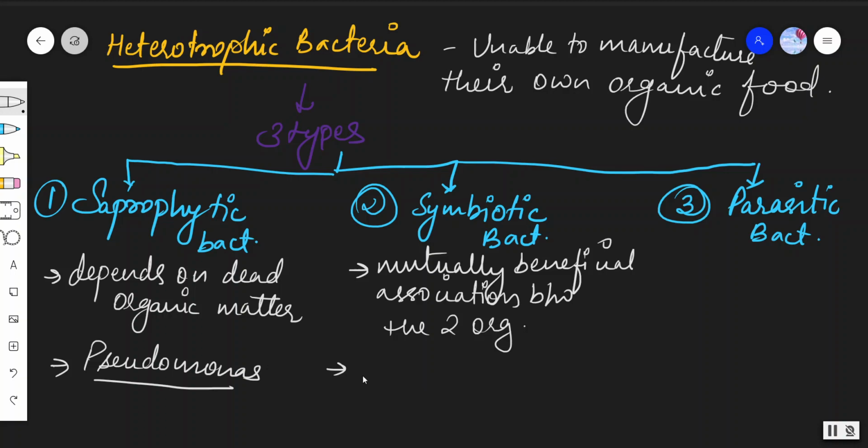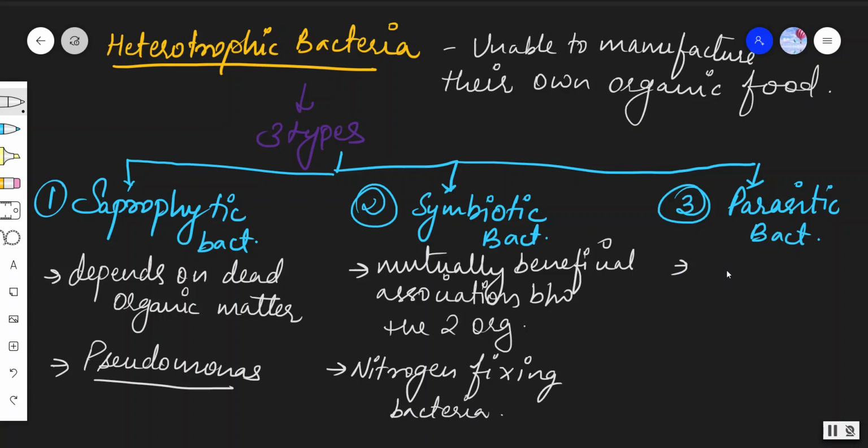For example, nitrogen fixing bacteria are present in plant roots. They help the plants to get nitrogen from the atmosphere. Escherichia coli is another example. There are many more examples of symbiotic bacteria. Next comes the parasitic bacteria.